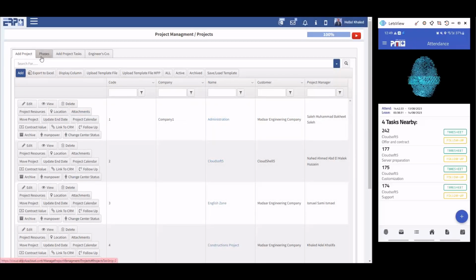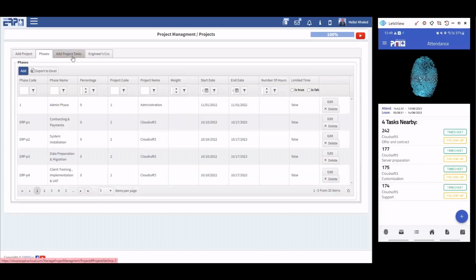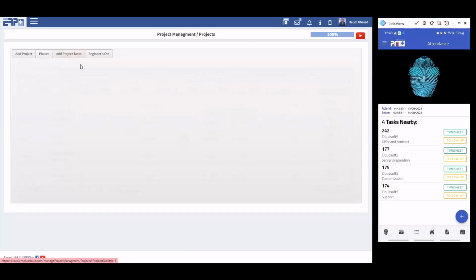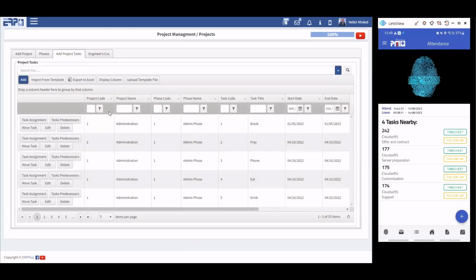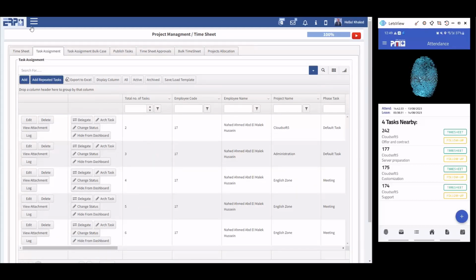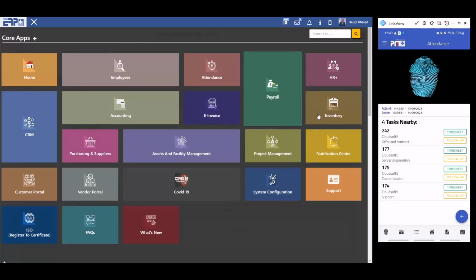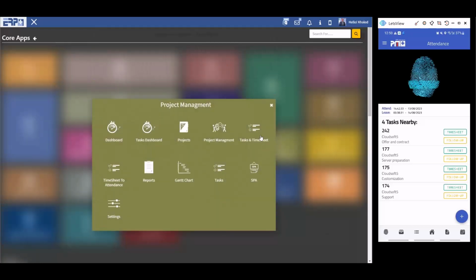After adding the project, you can add phases, and then you can add project tasks. So everything here is related to each other, and you can add them together step by step, as I have mentioned in the progress bar. And the other option, we have something here for the project management. This is the project, and we define the project with the contract value, with the resources and the calendar and so on. We have something related to the project tasks, and then task assignment.